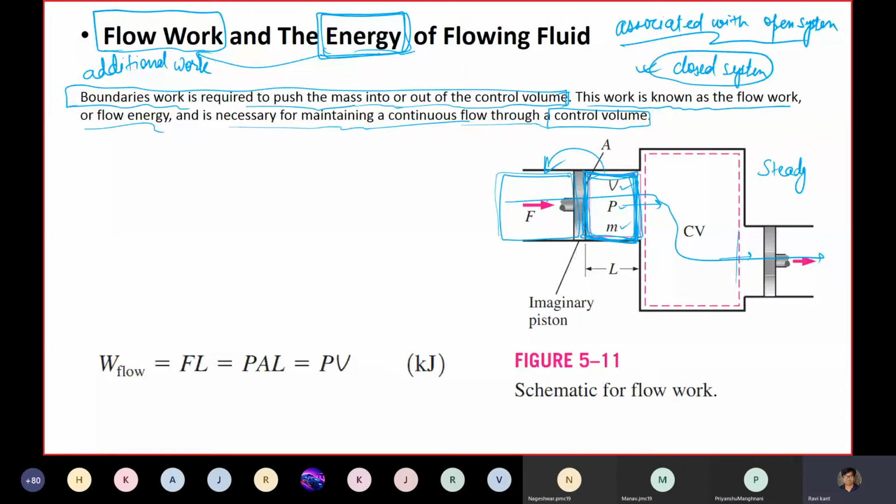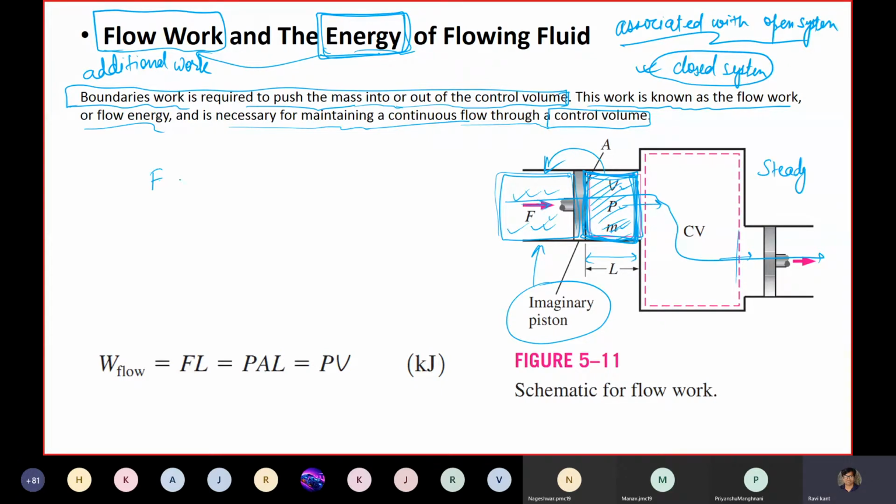We can think of an imaginary piston instead of this fluid element on the left side. This imaginary piston must be applying some force F, and in order to do work, this F is applied through a distance L.